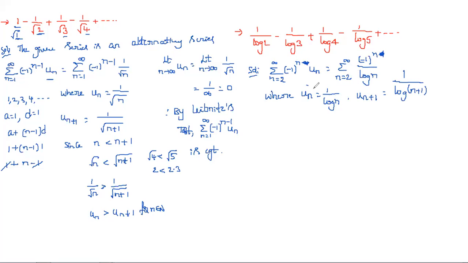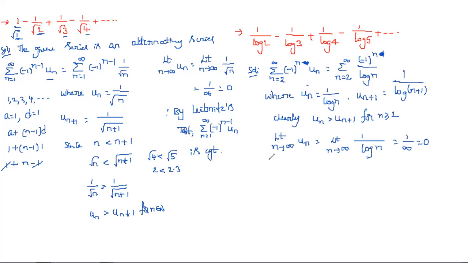Since un is clearly greater than un plus 1 for n greater than or equal to 2, this is important. N greater than or equal to 2, not from n equal to 1. And next, simply we can write limit n tends to infinity un is equal to limit n tends to infinity 1 by log n. If you substitute, log infinity is infinity, so 1 by infinity is nothing but 0.